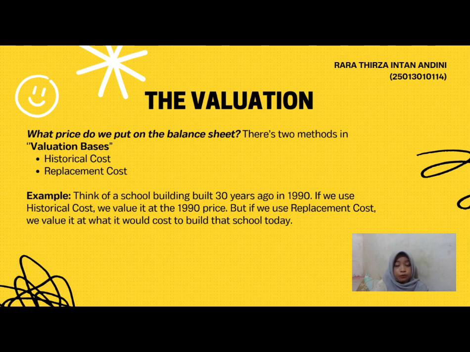But if we use replacement cost, we value it at what it would cost to build that school today. The accounting issue is that replacement cost will give a better picture of the economic cost of education, but it is much harder for accountants to calculate accurately.